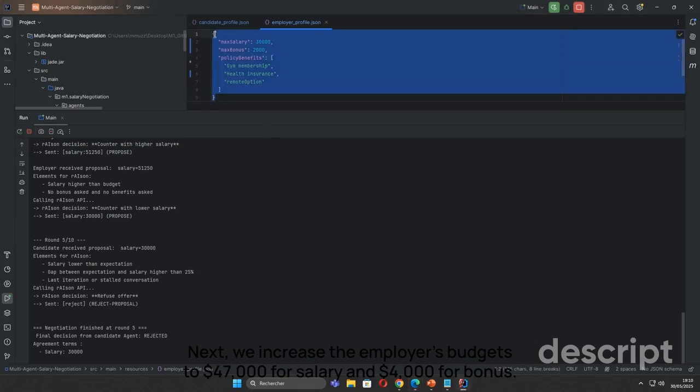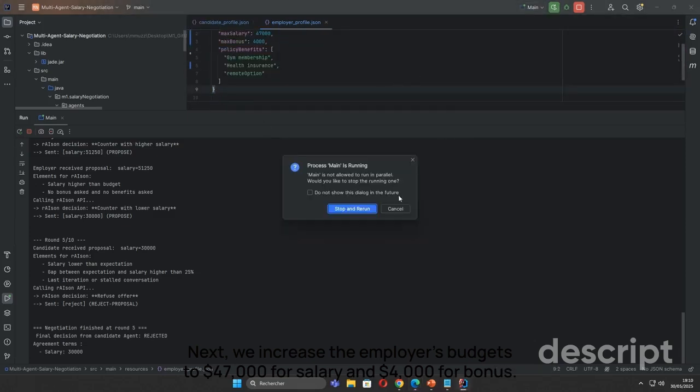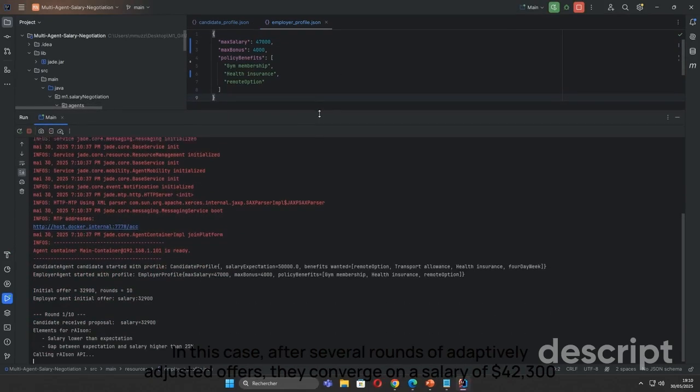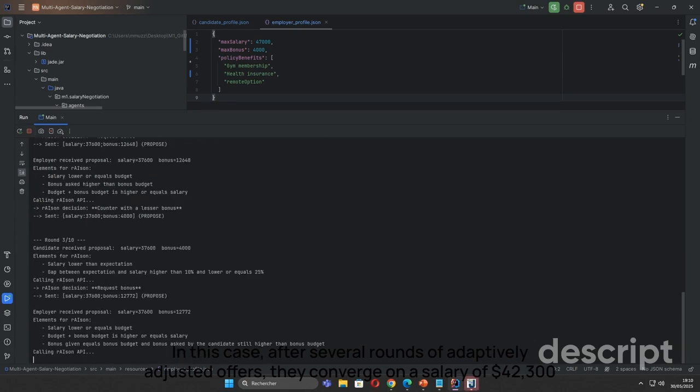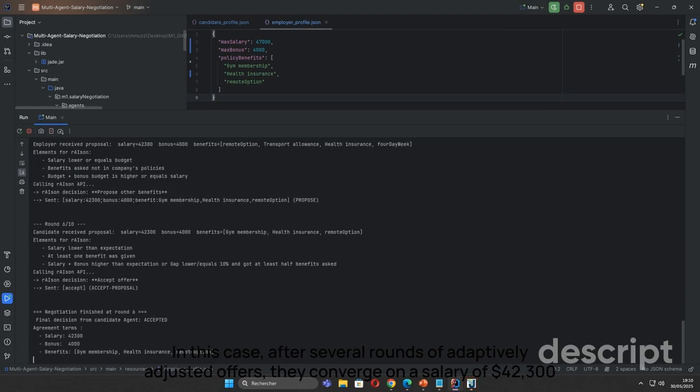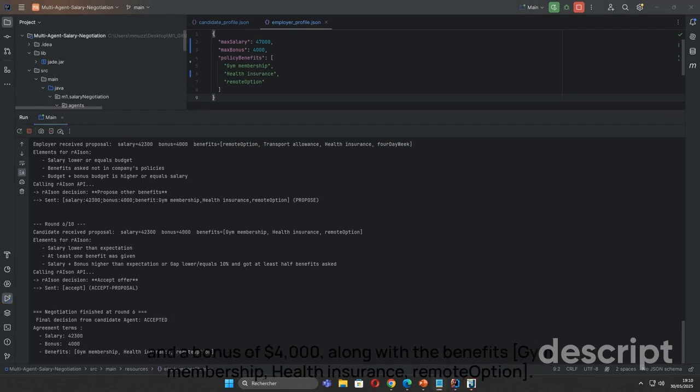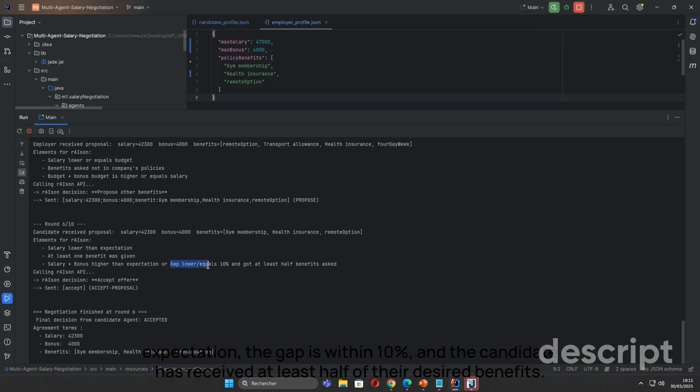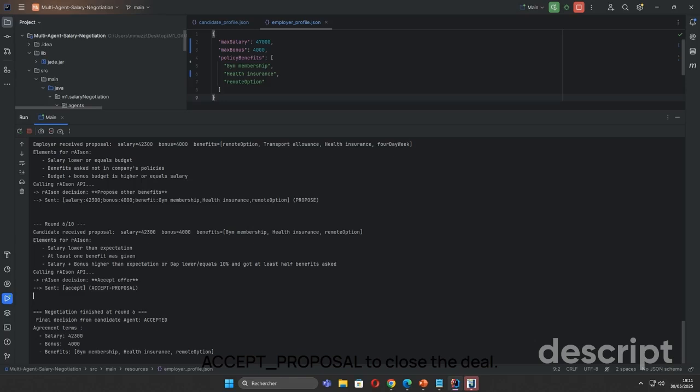Next, we increase the employer's budgets to $47,000 for salary and $4,000 for bonus. In this case, after several rounds of adaptively adjusted offers, they converge on a salary of $42,300 and a bonus of $4,000, along with the benefits: gym membership, health insurance, remote option. Although the combined salary and bonus, $46,300, still falls slightly below the candidate's $50,000 expectation, the gap is within 10%, and the candidate has received at least half of their desired benefits. Consequently, Ryzen returns accept offer, and the candidate agent sends an accept proposal to close the deal.